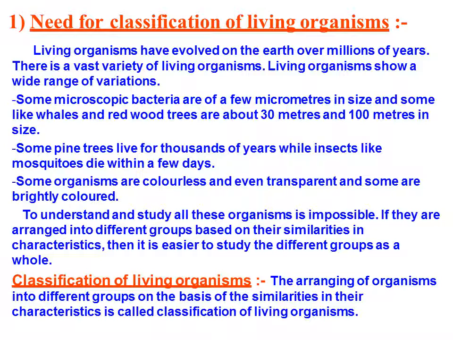lifespan. Some pine trees live for thousands of years. Even tortoises live hundreds of years, say 300 years. We can live up to 60 to 80 years, sometimes 90 also. And some insects, for example mosquito, die within a few days.